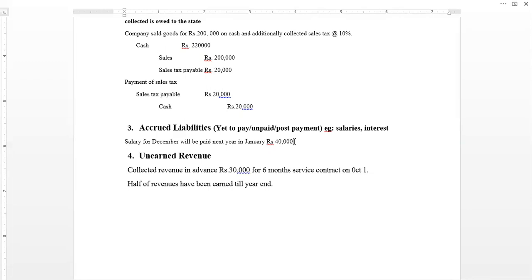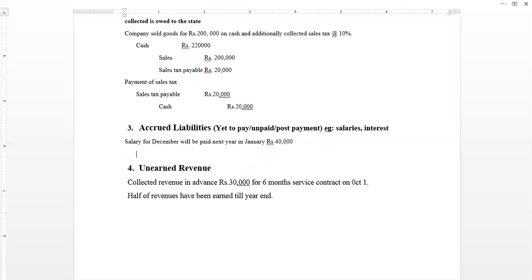So what will the company be doing? The company will be writing this as an adjusting entry. On December 31st, the company will be recording this as a liability. So how will the company record this? The company will record this as salaries expense. This will be recorded in the income statement. So this expense amounted to rupees 40,000.